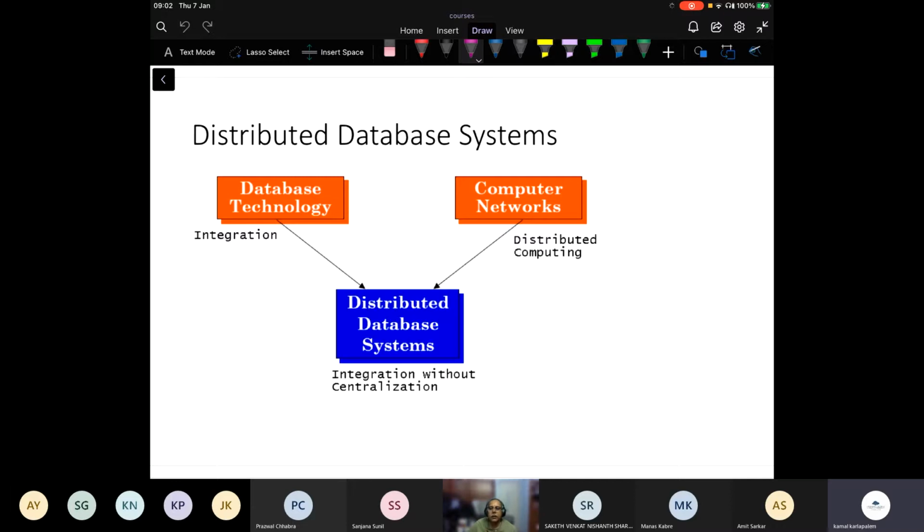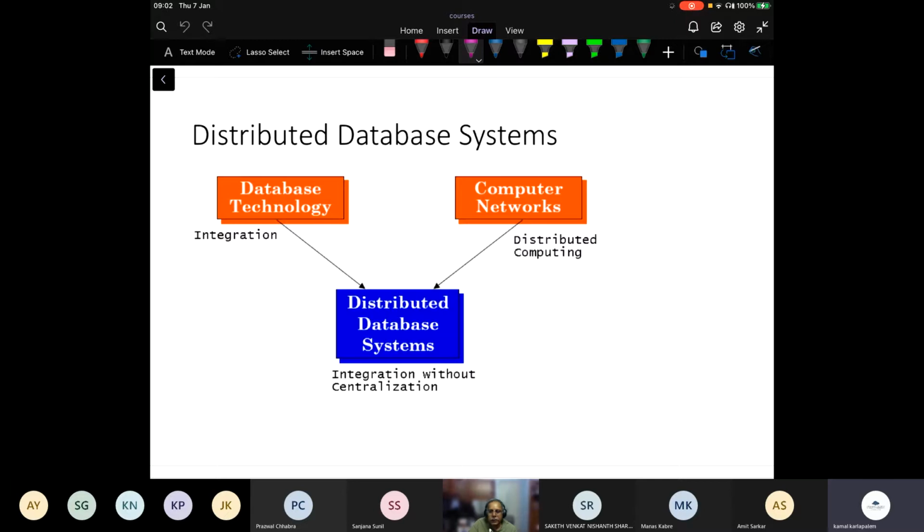So as I was saying in the last class, distributed database systems is an amalgamation or a combination of two different technologies. One is database technology, another one is computer networks.